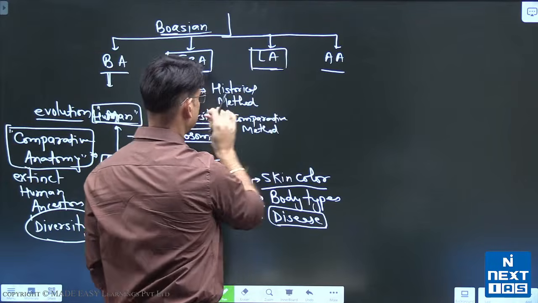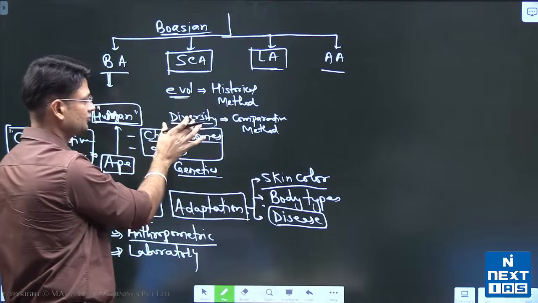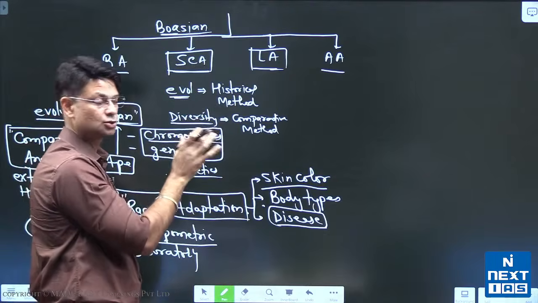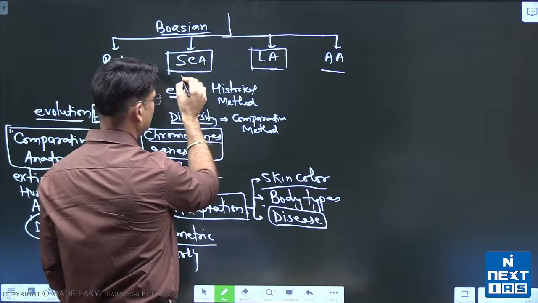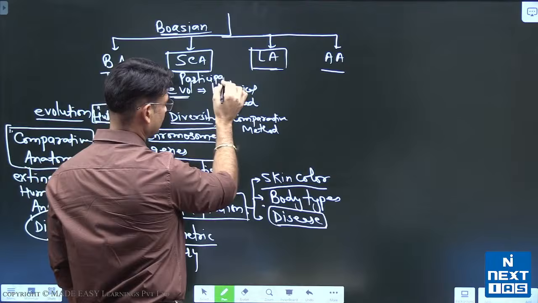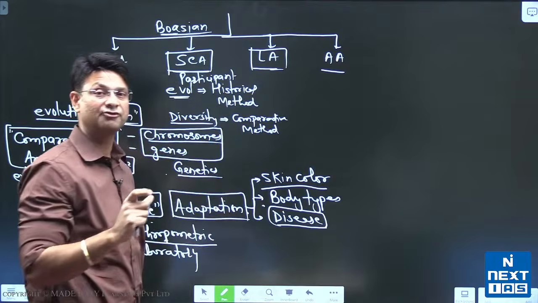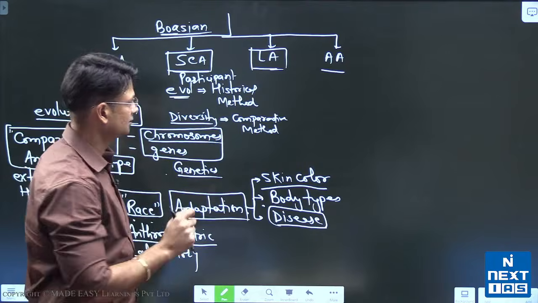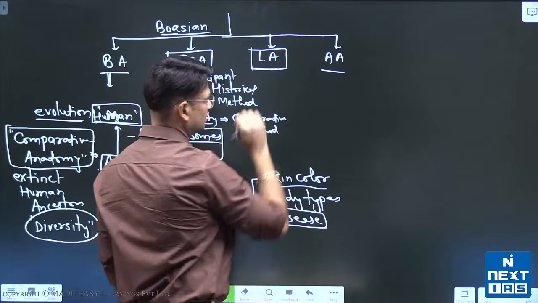Similarly, there is one more method. There is one more very interesting method in socio-cultural anthropology, that is participant observation. That is also very important, and it is also called the ethnographic method, the fieldwork method, right?